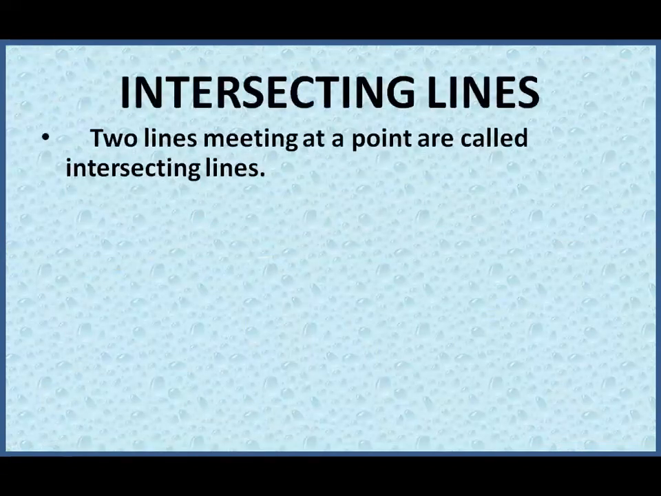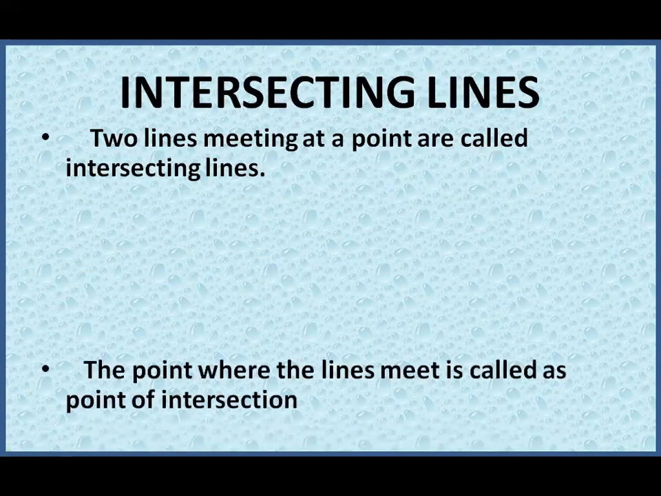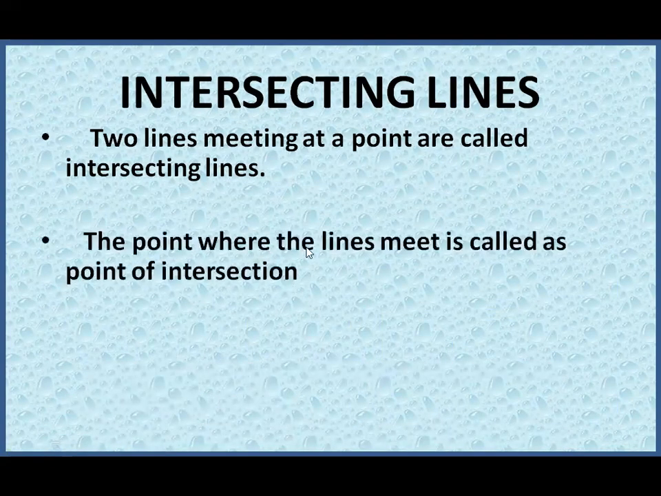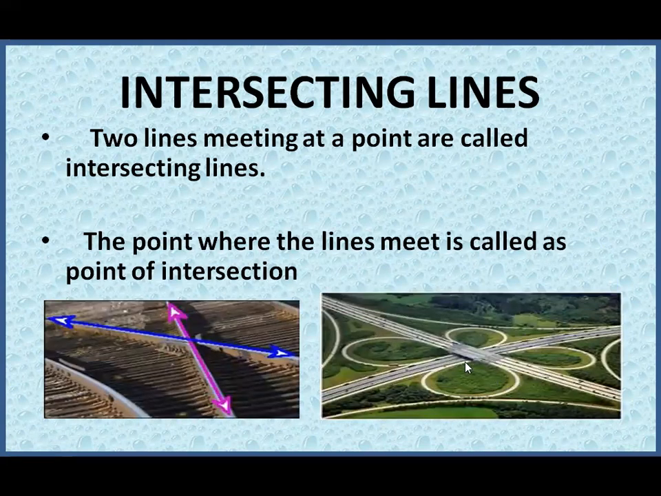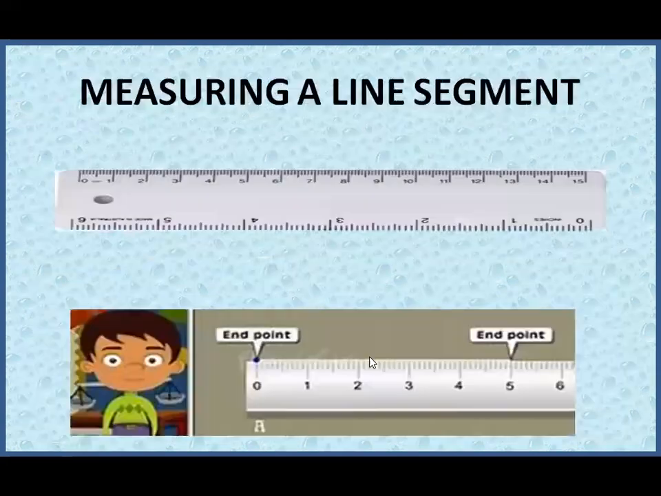Intersecting lines. Two lines meeting at a point are called as intersecting lines. The point where the lines meet is called as the point of intersection. So here you can see a bridge where two roads meet at a point, and this is called as point of intersection. Even in railway tracks, you can see when the trains cross the tracks, at a point you have two intersecting tracks. So that is called as the intersecting lines.